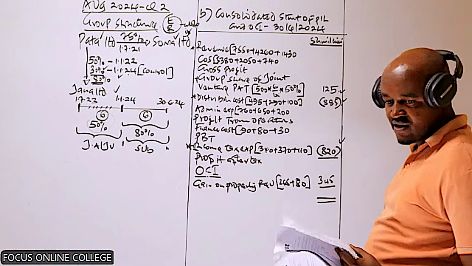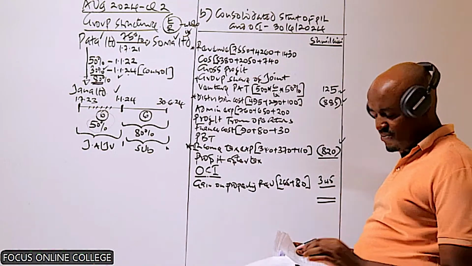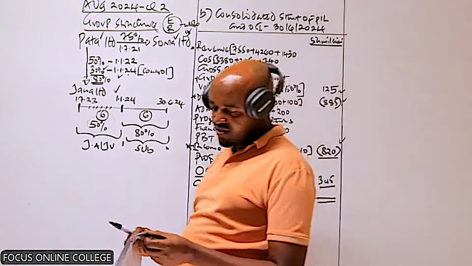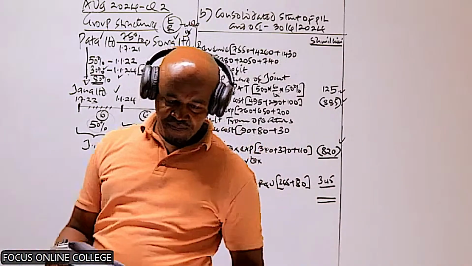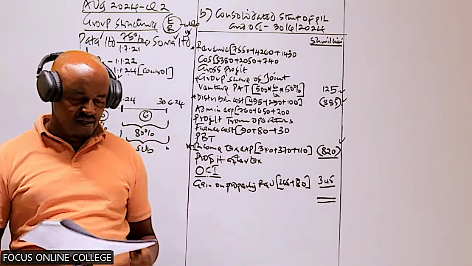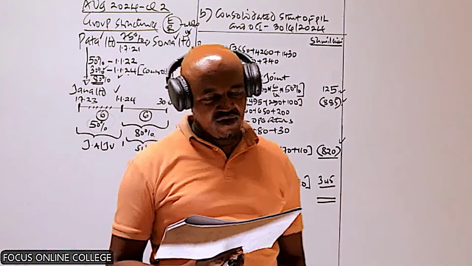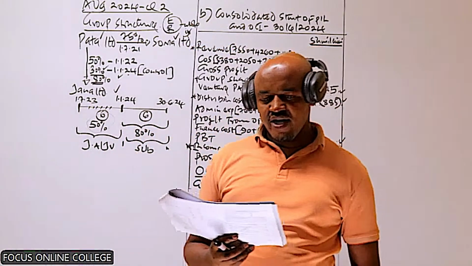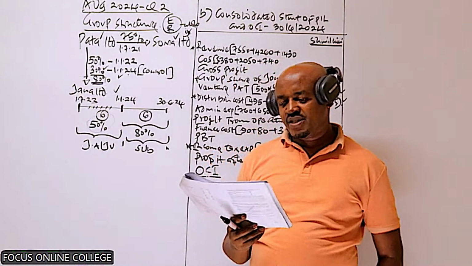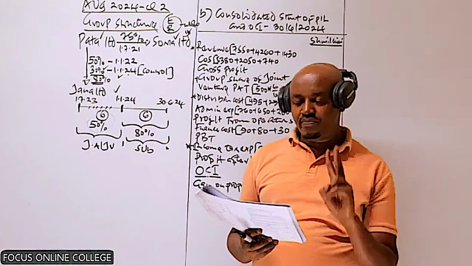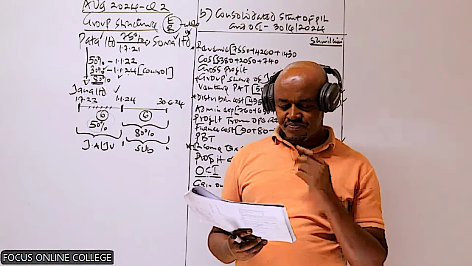Now, before we compute the goodwill, I want us to go through the additional information, and basically we see which items need to be adjusted here. We will start with note number 1. Let's go back to note number 1, additional information number 1, and specifically we go to paragraph 2.